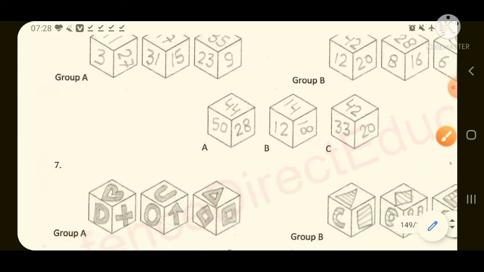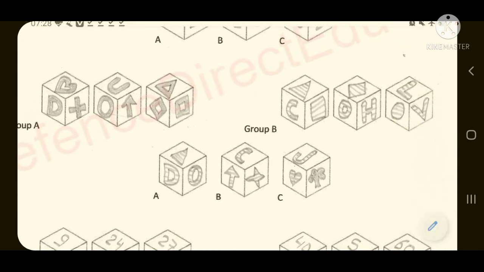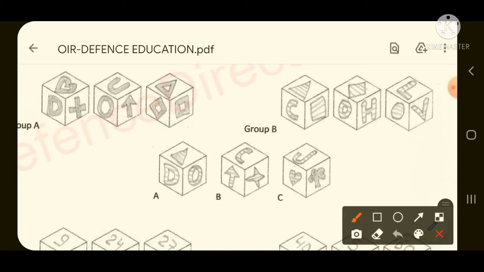So option number C is the required answer for question number 6. I think all of you got a clear idea. Now we will move over to question number 7. If you observe both group A and group B clearly, then you will come to the conclusion that in group A, figures are shaded internally completely, but here figures are shaded by drawing lines. Then you have to look at the option in which figures are shaded internally completely, where complete shade is there. Here if you see option A, it is by line only in this triangle.